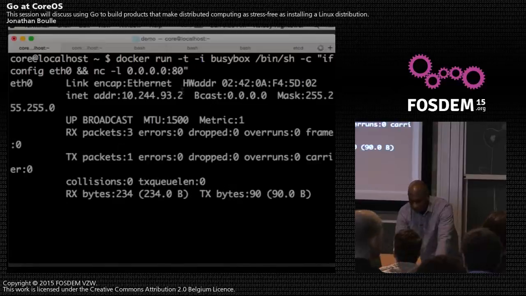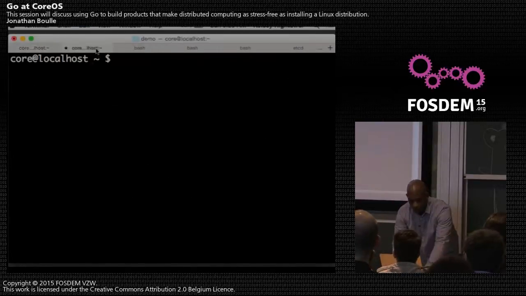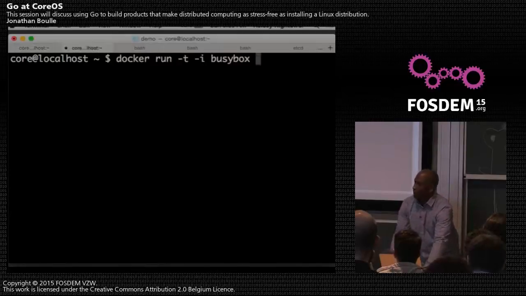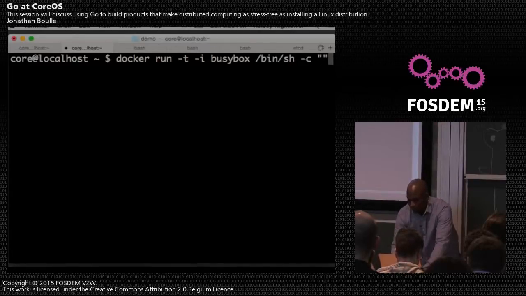All right, so this container got this IP address. So basically, we go to the other node. And we do the same thing, and we want to use BusyBox. I'm cheating here because I have all my Docker images pre-cached, and that's really what you should be doing if you don't have great bandwidth or you're at a hotel. All right, and then here we want to shell again, and then we'll attempt to grab netcat, and we want to,